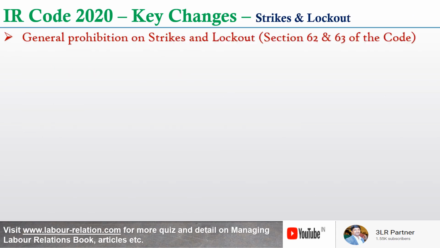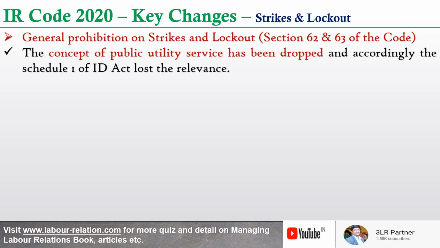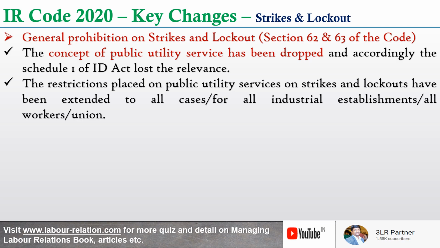Let's briefly look into strikes and lockouts provisions. The general prohibitions on strikes and lockouts are contained in sections 62 and 63 of the code. Now the concept of public utility service has been dropped, and accordingly Schedule 1 of the ID Act lost its relevance. The restrictions placed on public utility services on strikes and lockouts have been extended to all industrial establishments and all workers unions.